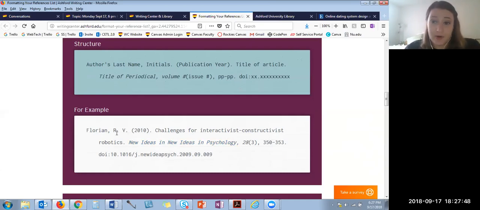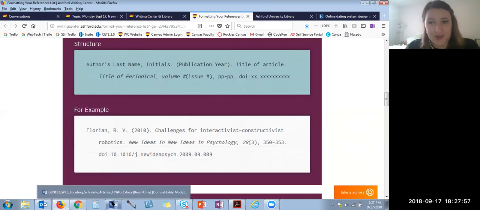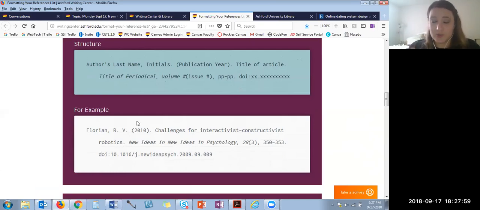So if you need any more help with these kinds of formatting things, let me know. My main focus for this assignment is that you write a good annotation and that your sources are scholarly and they come from the library. Those are the big parts of this. I won't get too nitpicky about the APA. As long as you show that you are trying and you're covering the basics, I'll be very happy.